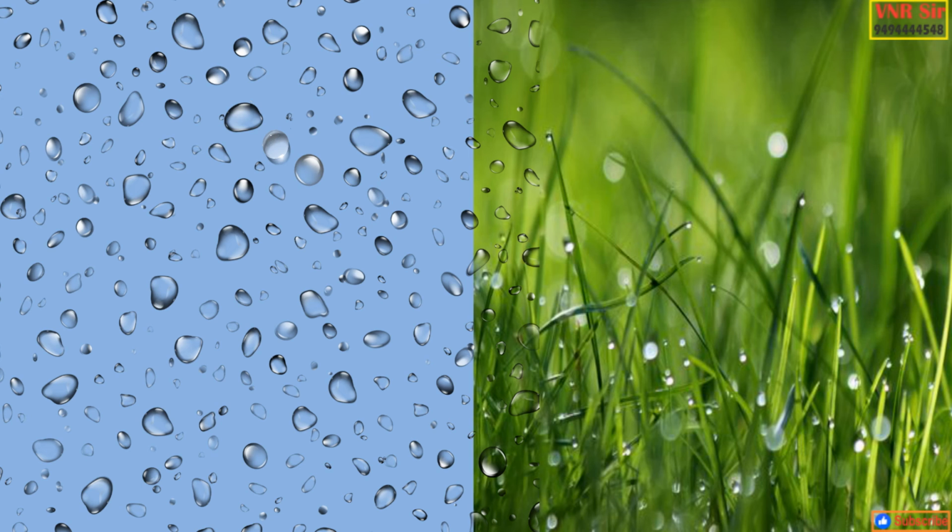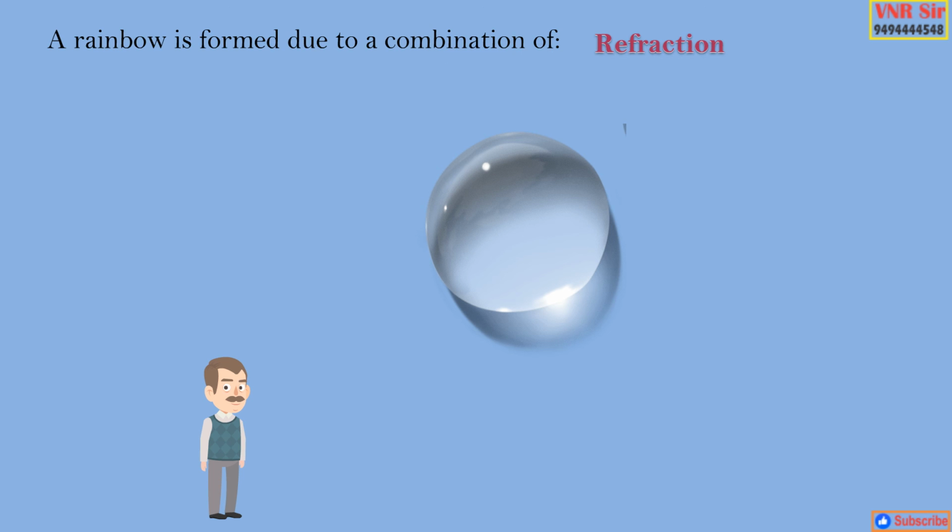Where is the prism in nature to form a rainbow when sunlight falls on it? If you observe carefully, a rainbow forms just after the rain. That means just after the rain, there are some droplets in the air or on the grass or on the leaves of the tree. These droplets, meaning water droplets, act as a prism for the light. The raindrops behave like tiny prisms. A rainbow is formed due to a combination of refraction, dispersion and total internal reflection.